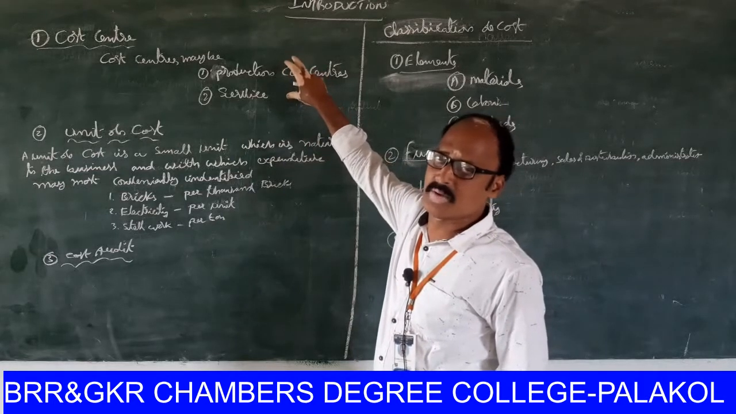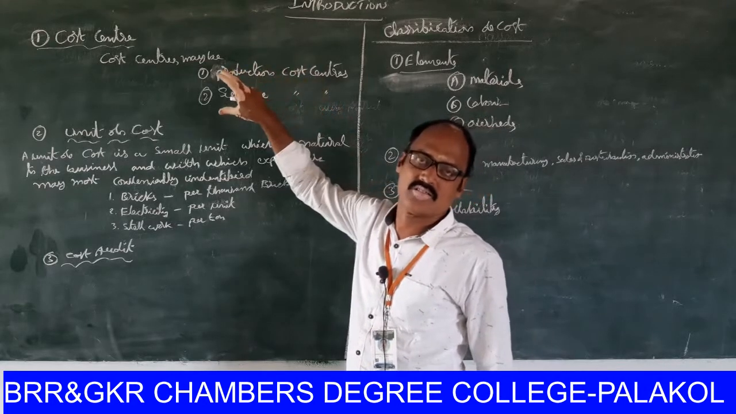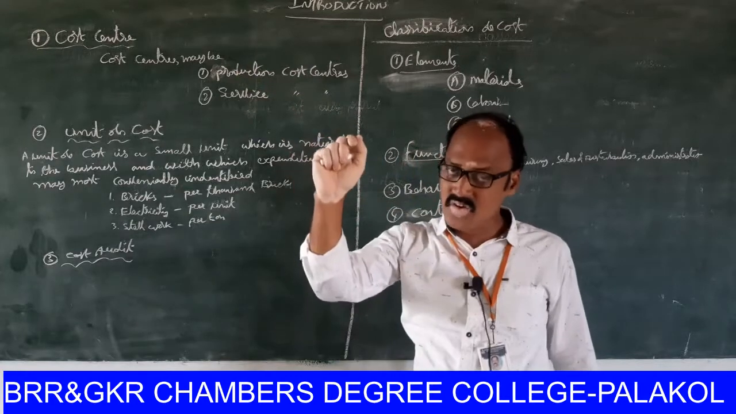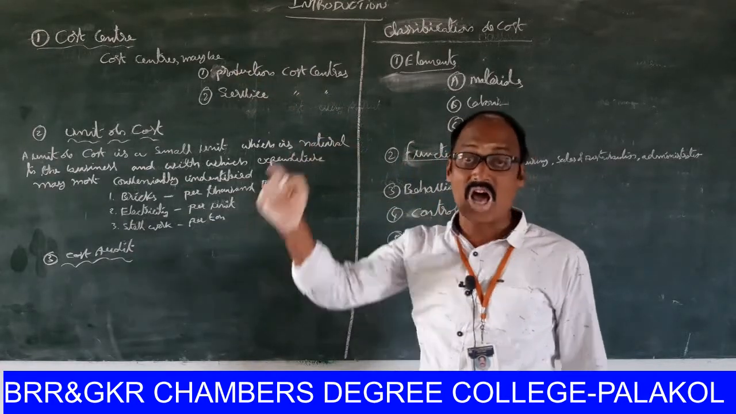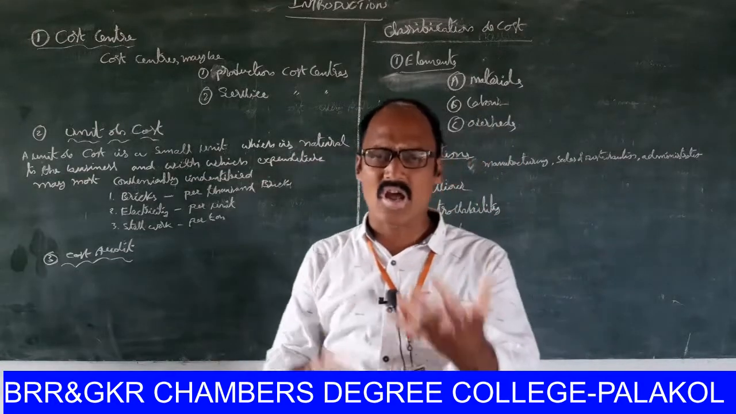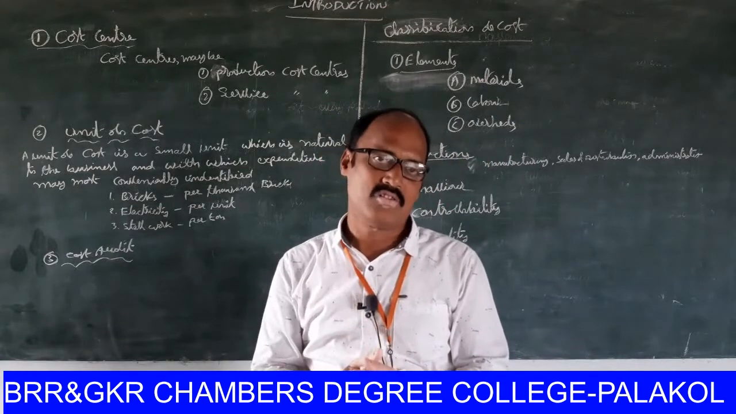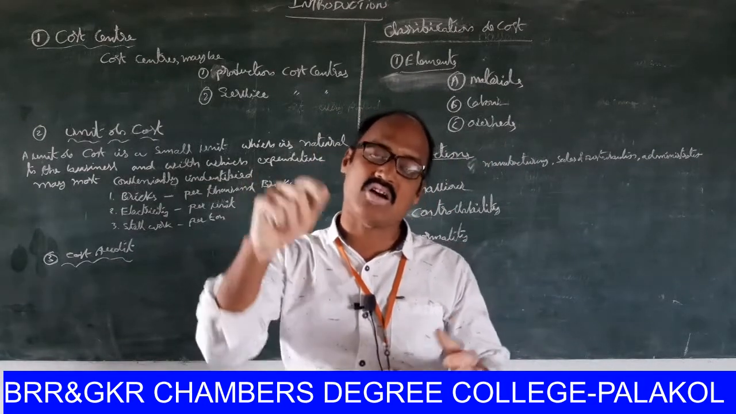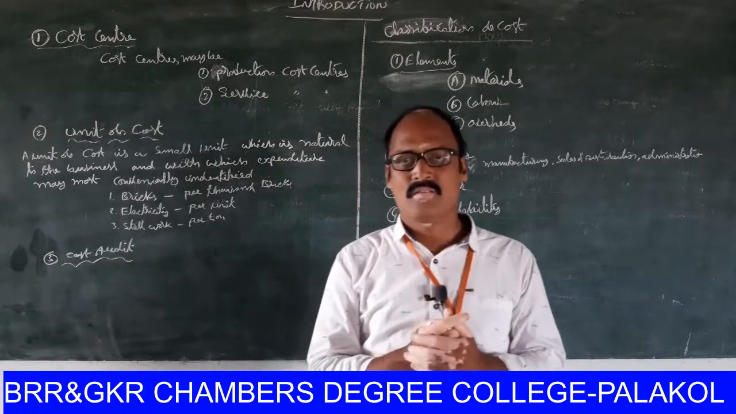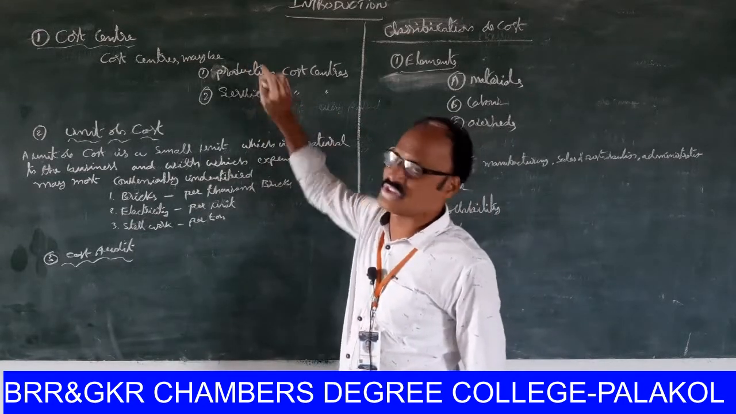So what is the meaning of cost center? The cost center is a location for identification of cost, for allocation of cost, for allotment of cost. Why do we do allotment and allocation? For cost control and for full-fledged cost information. The cost center is most essential. So this is the meaning of cost center.